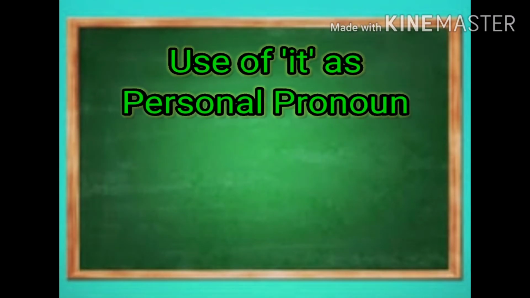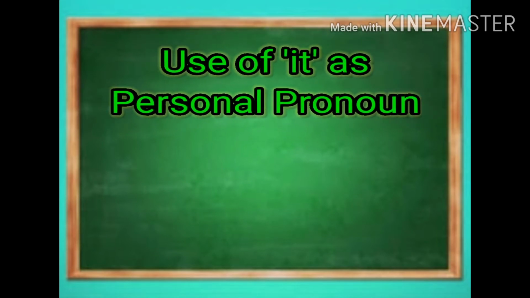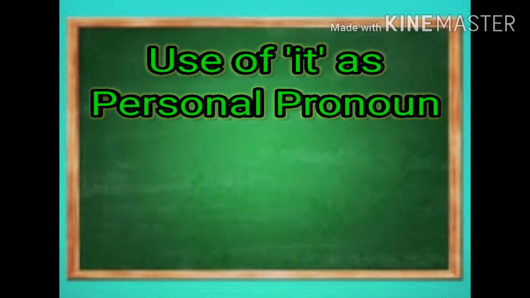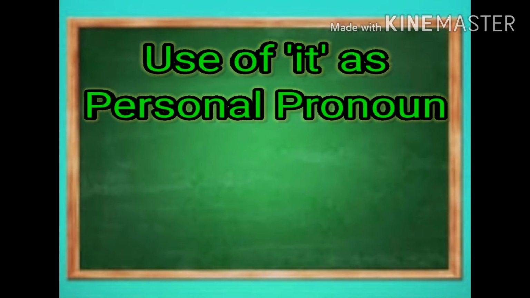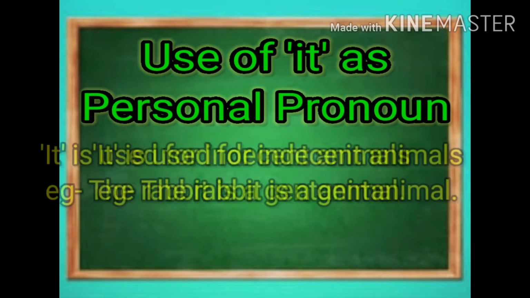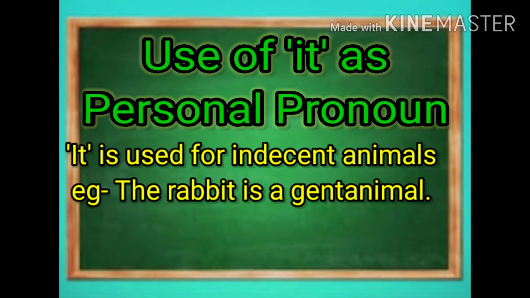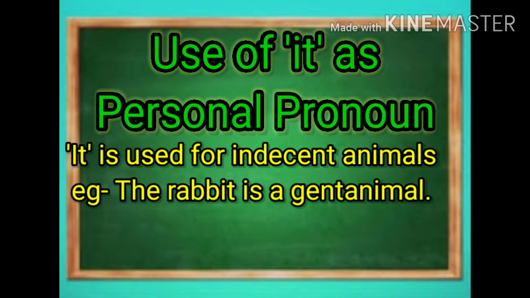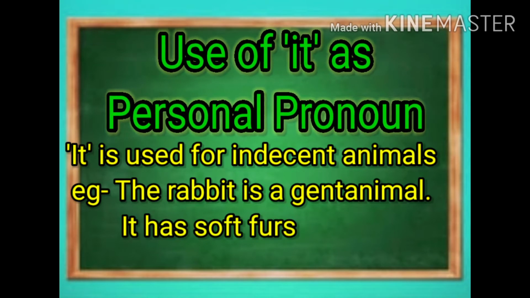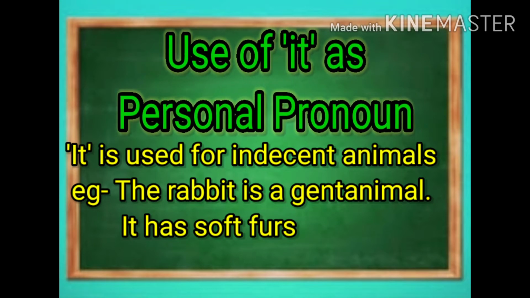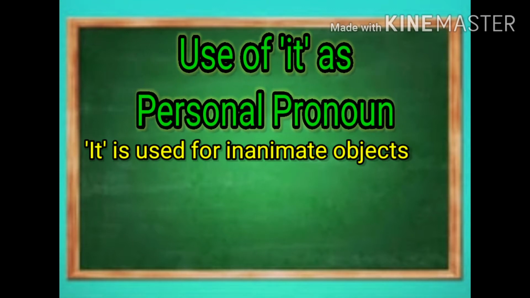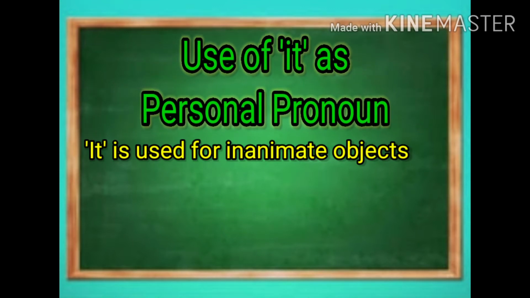In English, it is used as a pronoun in many cases. So now I am going to discuss the use of it as a personal pronoun. Number 1, it is used for animals. Example: the rabbit is a gentle animal. It has soft fur.